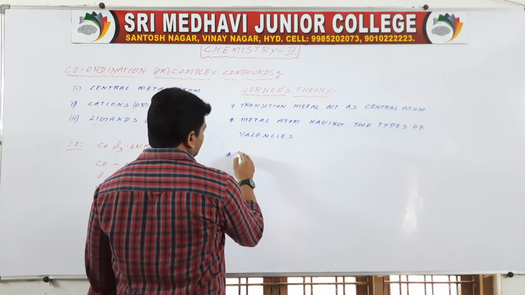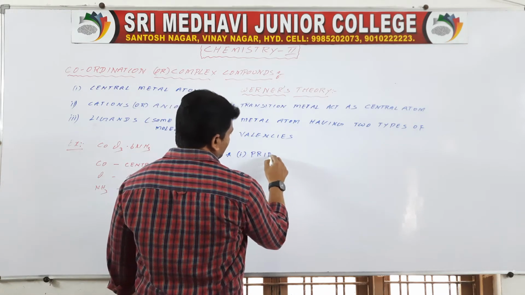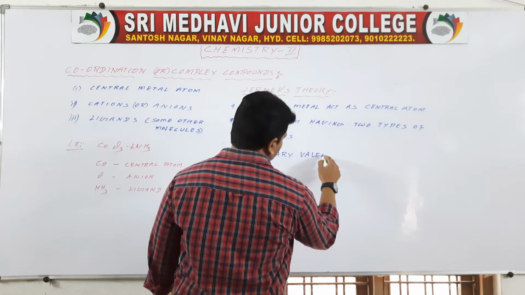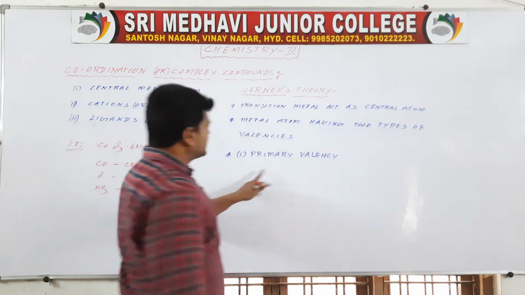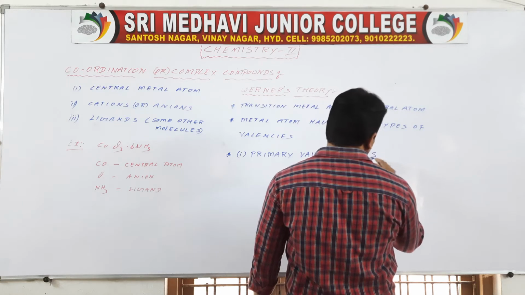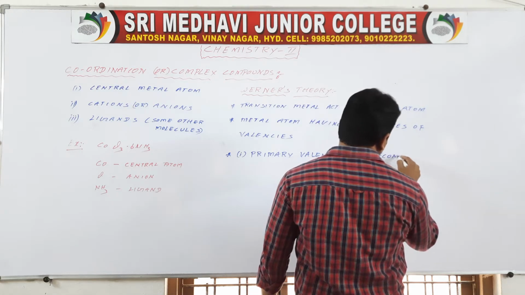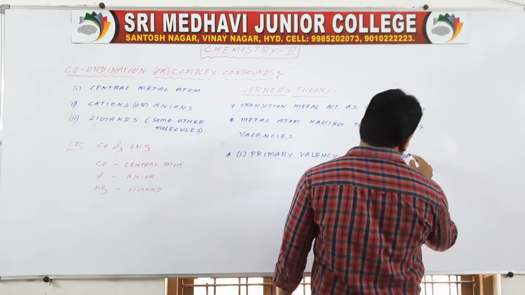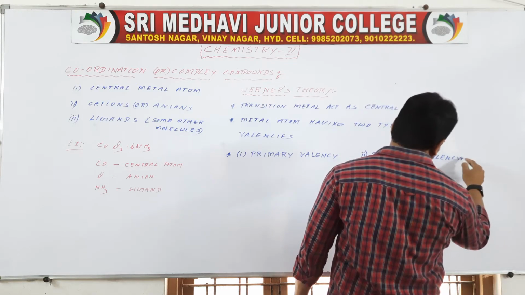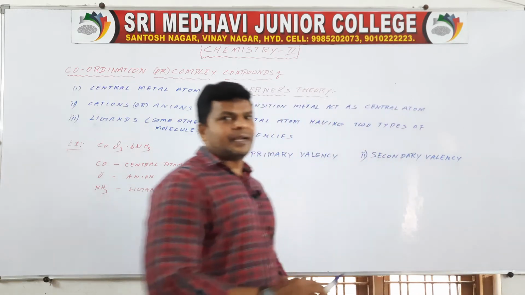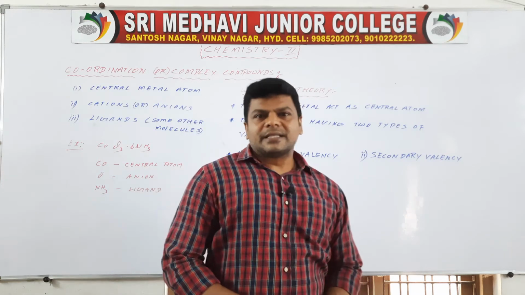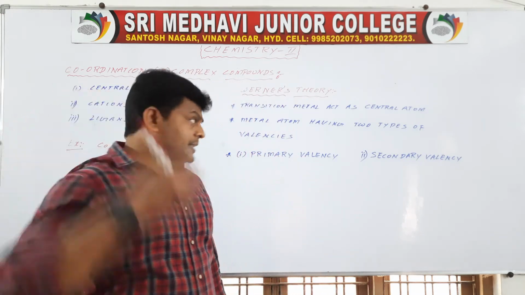So first one is primary valency, and second one is secondary valency. So what is primary valency and secondary valency? We are going to discuss.